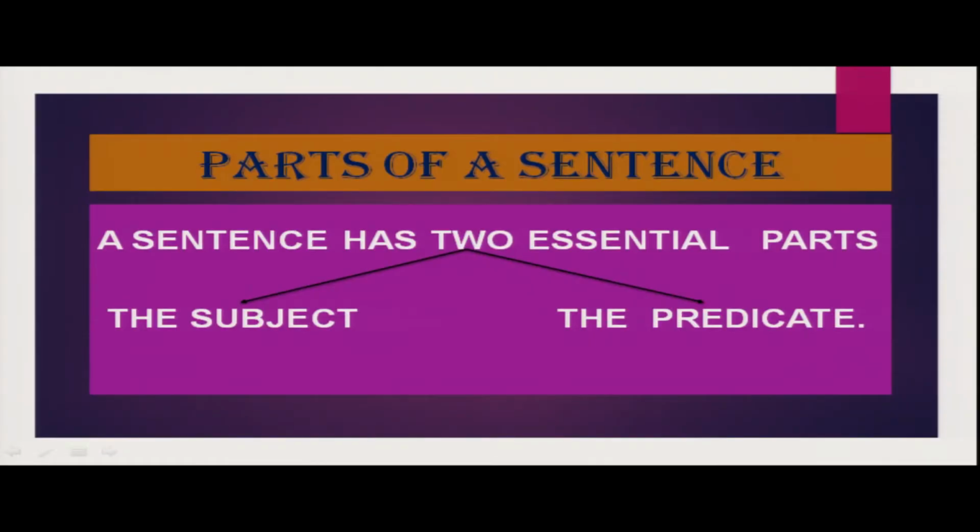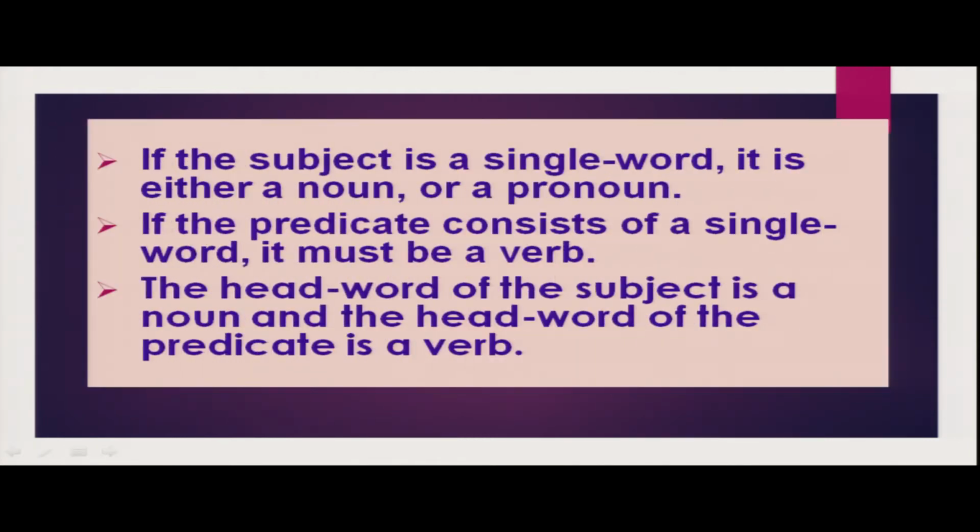You know a sentence has two essential parts. One is the subject, another is the predicate. And you also know if the subject is a single word, it is either a noun or a pronoun. And if the predicate consists of a single word, it must be a verb. The head word of the subject is a noun and the head word of the predicate is a verb.